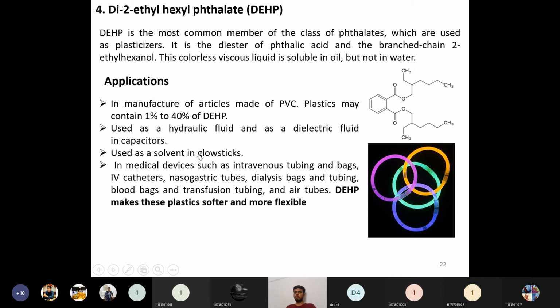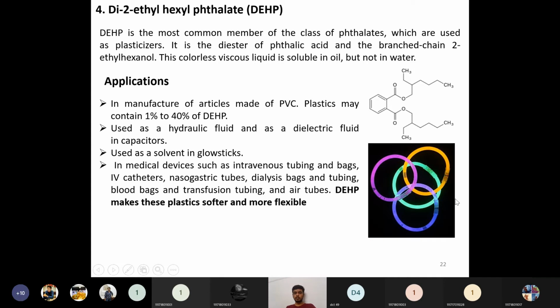Then these are used as solvents in glow sticks. You might have noticed glow sticks used for entertainment purposes. There are also many glow sticks for emergency lighting, like in military use, police use, and many medical applications.